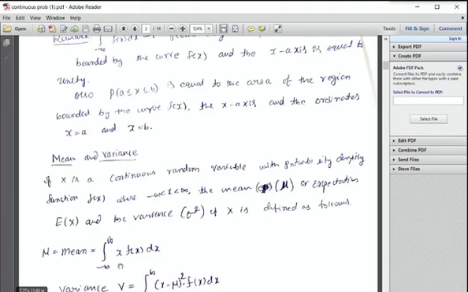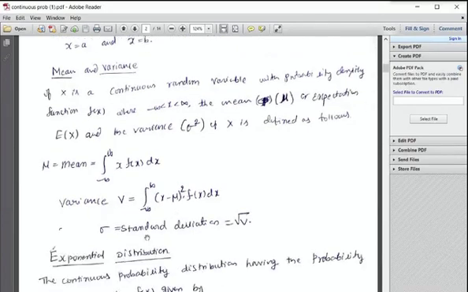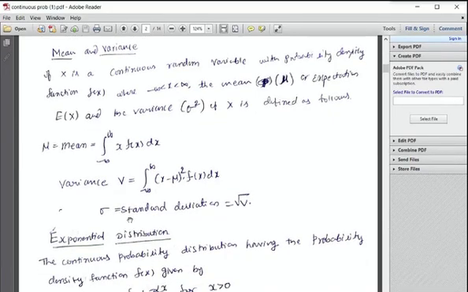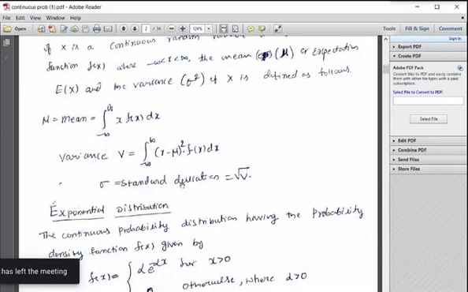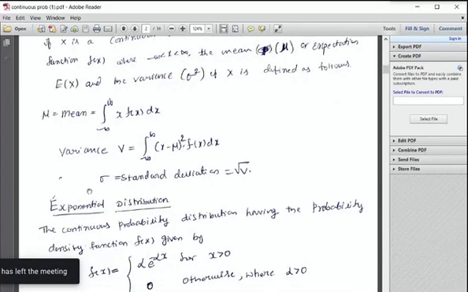Okay. So what is the variance formula? In the discrete case it is the summation of x minus mu whole square into p of x, correct? Here, in the continuous case, variance V is the integral from minus infinity to infinity of x minus mu whole square into f of x dx, right? So this is the formula for variance. Sigma is obvious, nothing changed: sigma means the square root of the variance.